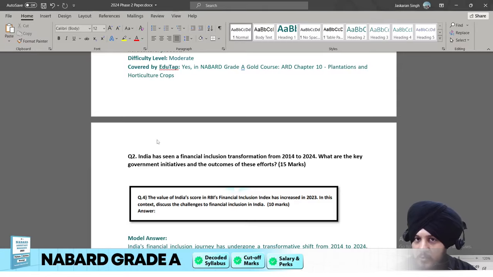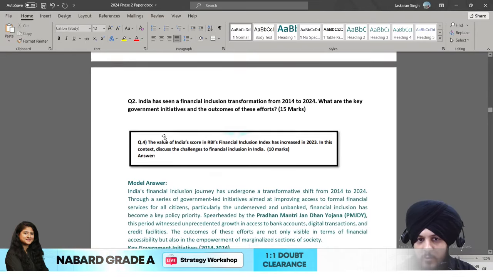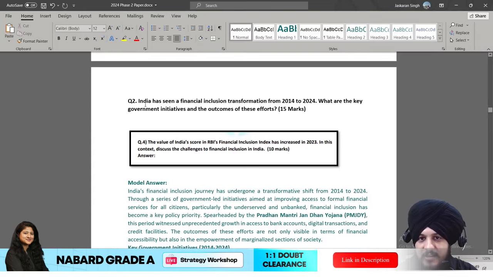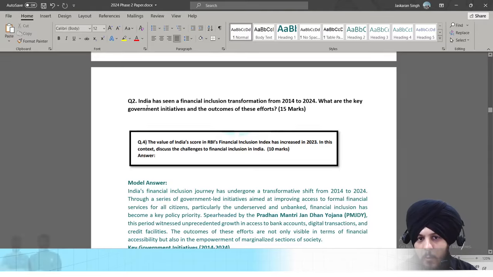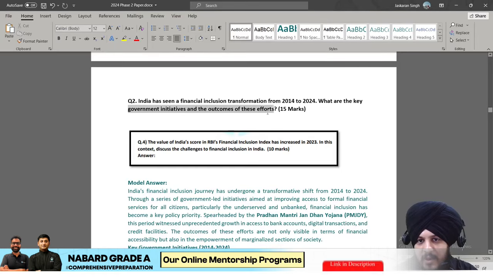Let us move on to the second question and we will see what is the key takeaway with respect to this question number 2. Now, the question number 2 is, India has seen a financial inclusion transformation from 2014 to 2024. What are the key government initiatives and the outcome of their efforts?